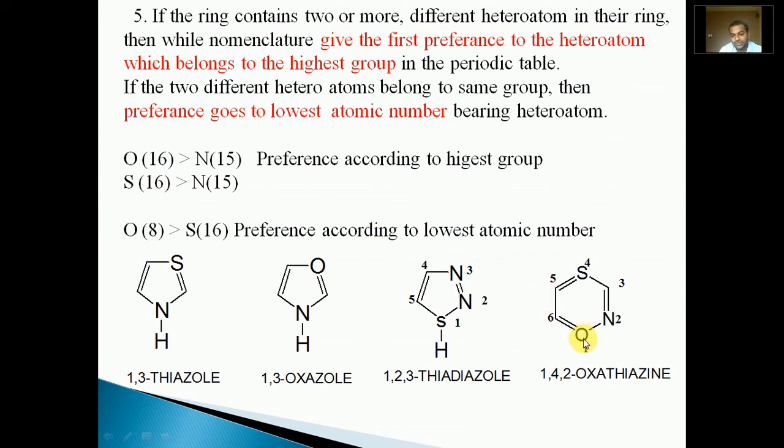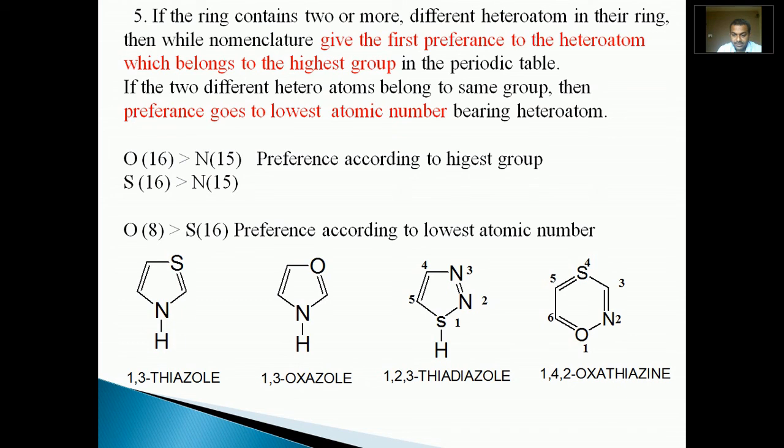Hence the numbering should start from oxygen, 1, 2, 3, 4. If you number from this side, by the simple rule for numbering the ring, the lowest sum rule, then numbering should be from this side, 1, 2, 3. All the heteroatoms should get the lowest possible numbers.